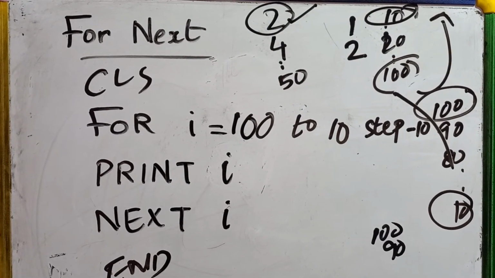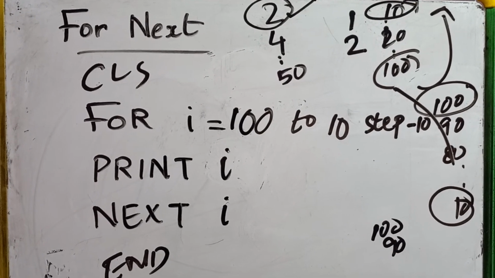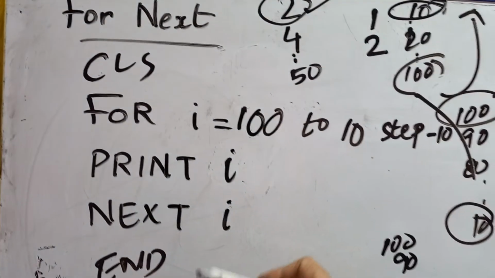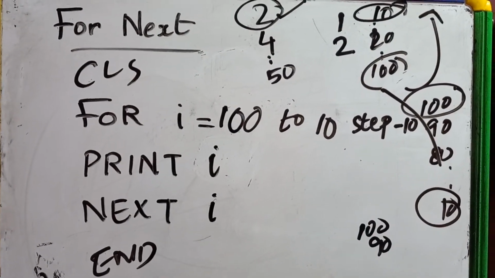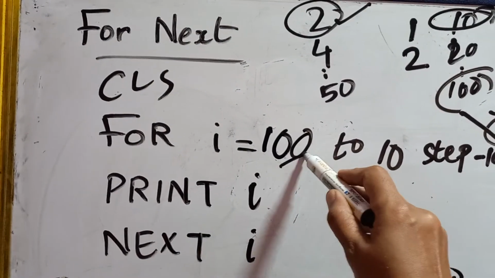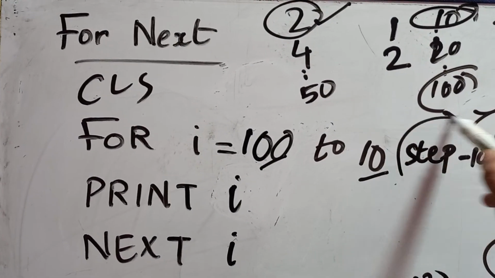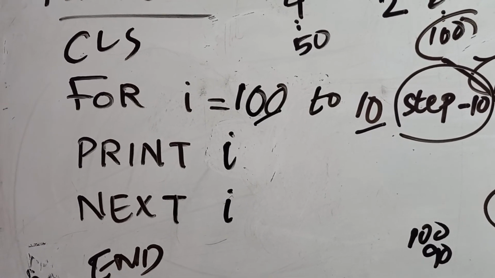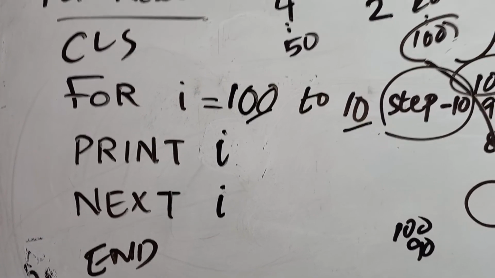So what you should do is you have to try more programs yourself, and while writing the program you should write the CLS as well as the enter. Okay, and the variable name is your choice, and this is the starting number, this is the ending number, and by default what is the step value? It is 1. And if you want to increase by 5, what should you do?